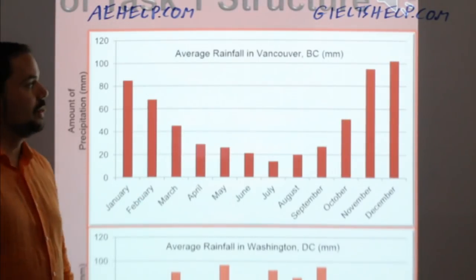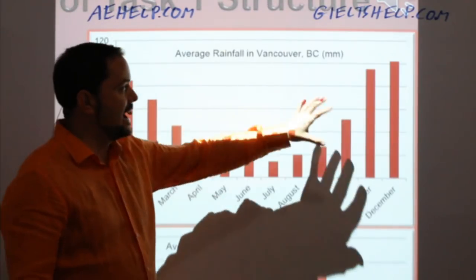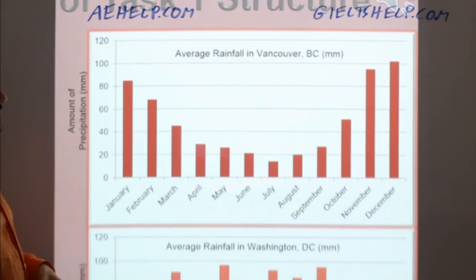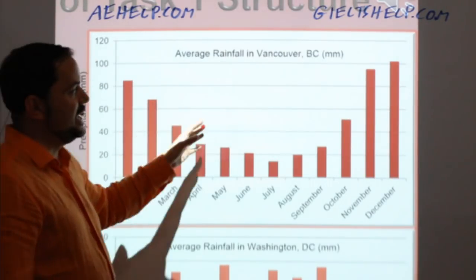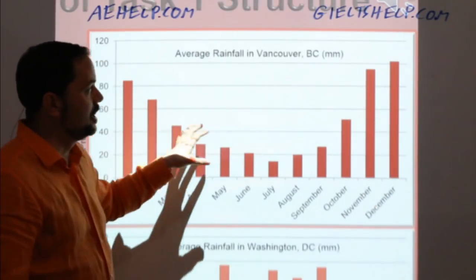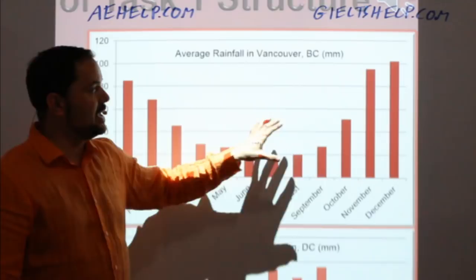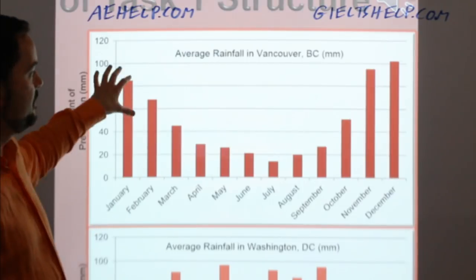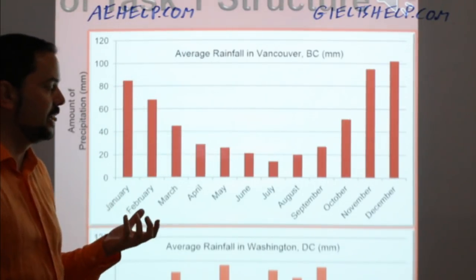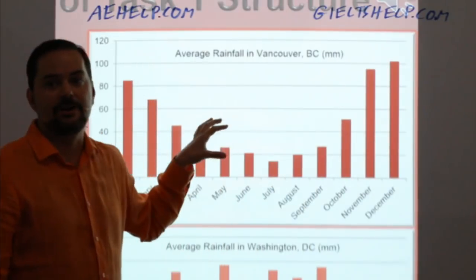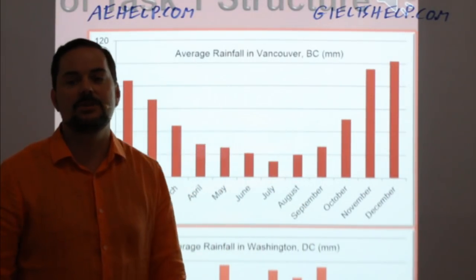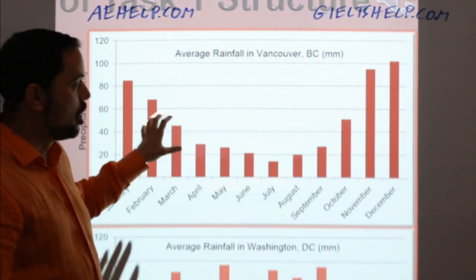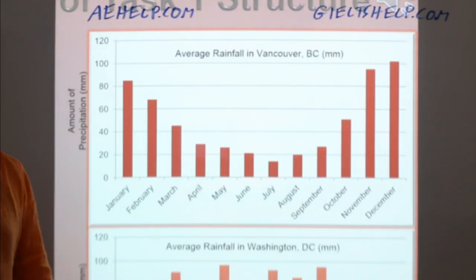All right, so when we look at this graph, we've now identified some of those main features of what we see on the XY axis. And then what is the main feature of the data itself? So in this graph, what's the main feature when I look at this? And you should be looking for patterns here. So what is this pattern showing you? What's the main idea that you can draw from this pattern? Can anybody tell me that? So what pops out at you? What jumps out at you right away when you look at these bars and the shape of this graph?